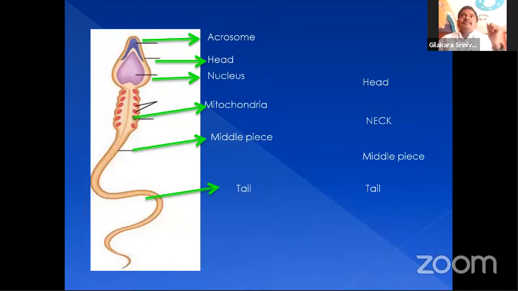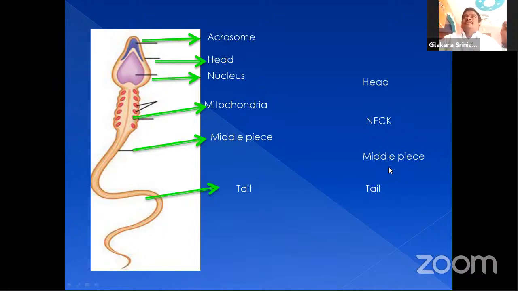Okay. Here, let us discuss the structure of the sperm cell. You know already, millions of sperm cells are released in the seminiferous tubules and pass to the duct system: from epididymis to vas deferens and urethra. And here, the sperm cell contains one head and neck, middle piece, and a tail.